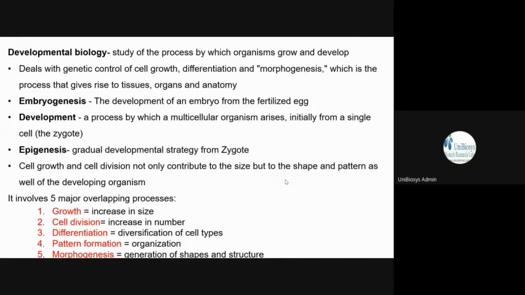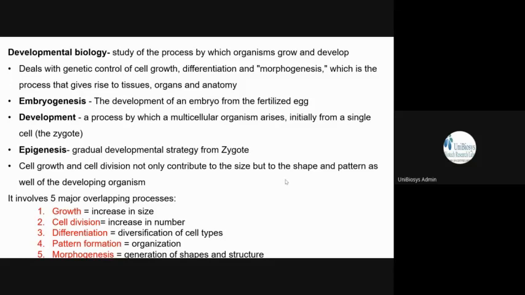So developmental biology, we all know, is the study of the process by which an organism grows and how it develops. And when you say it develops or grows, it does not only grow in size or just increase its cells. It is not all about that. There is a very complicated mechanism of genetic control, isn't it?